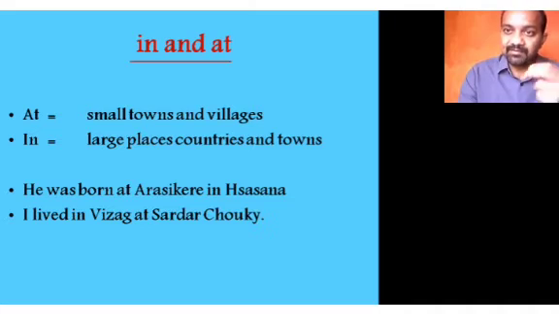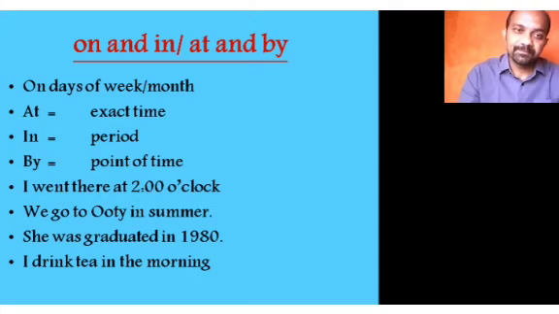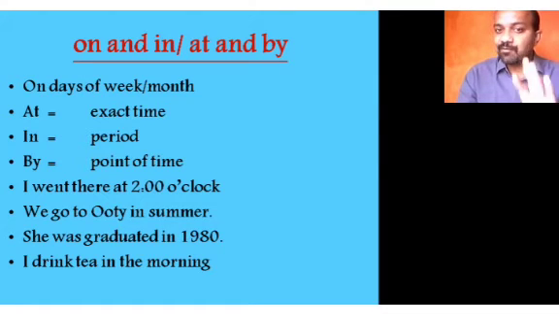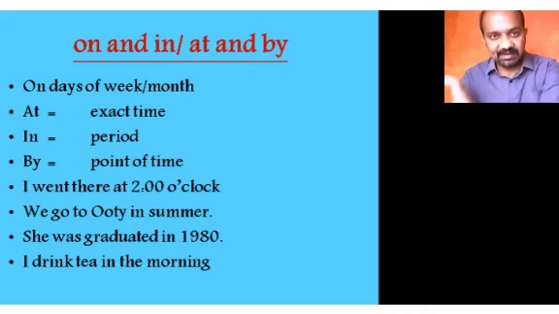I am repeating a few things here and there for your benefit. On and in, or at and by. I have taken four together with a purpose. We use on to suggest the days of a week, month, or year.